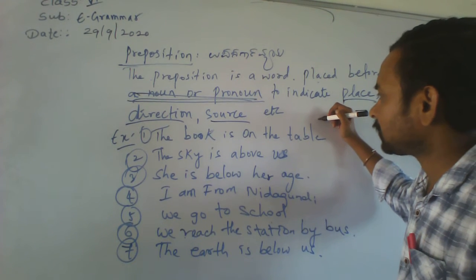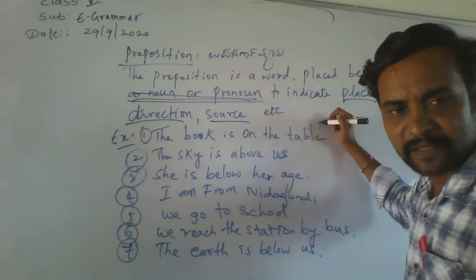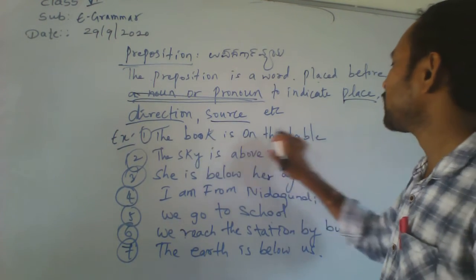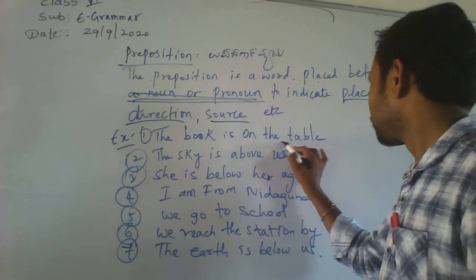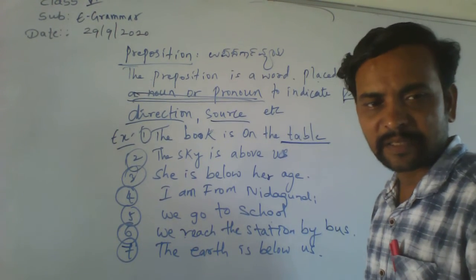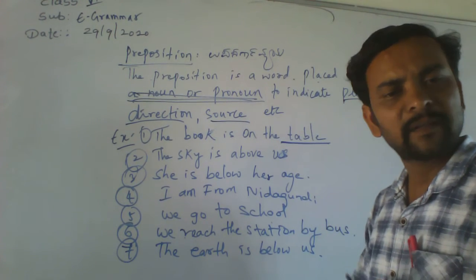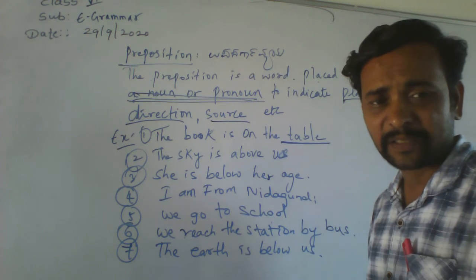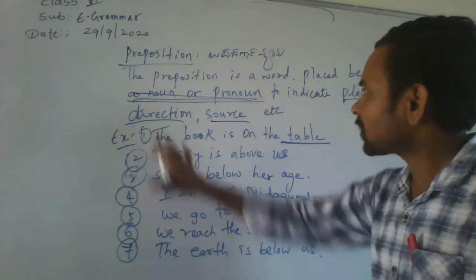On the table. Actually, a preposition shows the relation between two sentences or two nouns. The book is on the table. Here, the table: what type of noun is it? Common noun, is it right? Or a material noun. It is also one noun. Just keep that. Maybe a material noun, either material noun or abstract noun, whatever you take. Totally, that is a noun. So the rule is there.